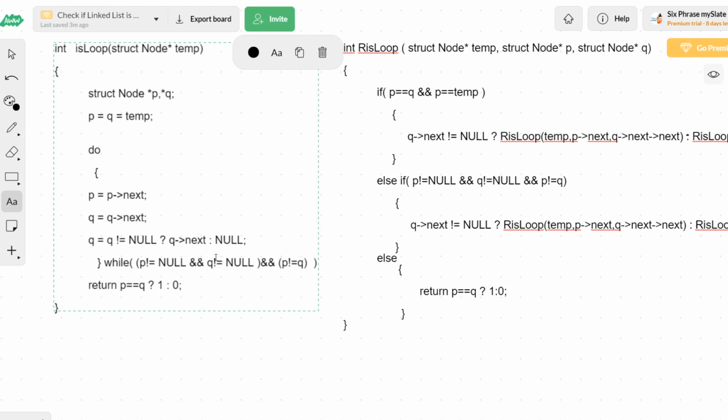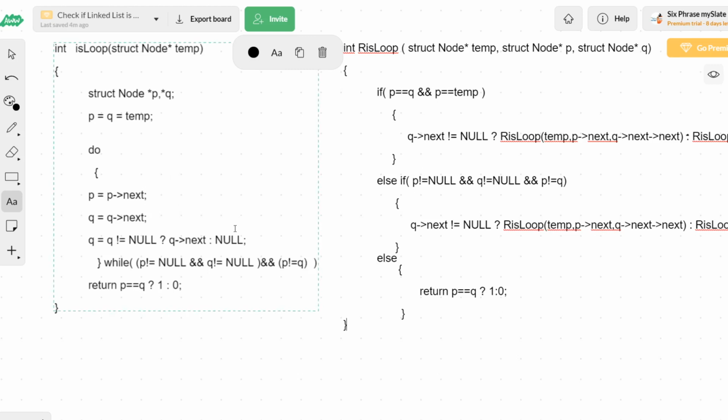Okay, fine. So there is a little bit of change that we have done when converting the iterative approach to the recursive approach. There are a lot of changes that we have done because of this do while nature. Because of this do while nature, we have separately checked for one condition and also 2 conditions that we wanted to check.